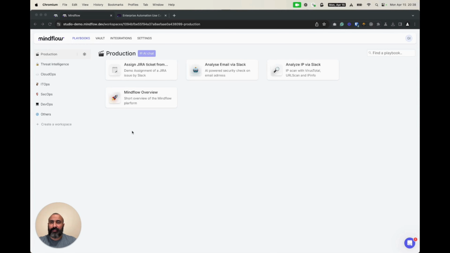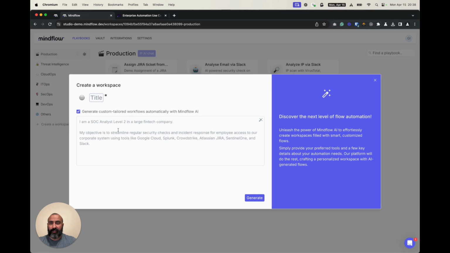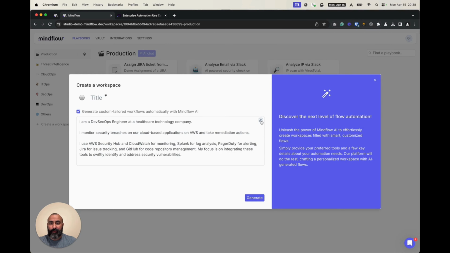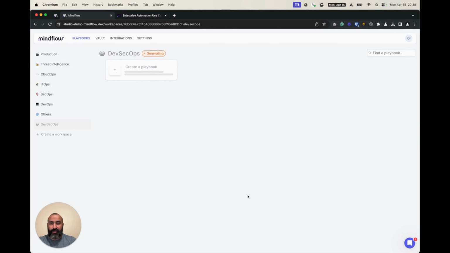One of the cool features that we have at Mindflow is the ability to create workspaces and playbooks using GenAI. We are able to generate some prompts that will be specifically tailored to security in order to generate workflows that are related with the theme. Let's create here a DevSecOps workspace with fully generated workspaces.